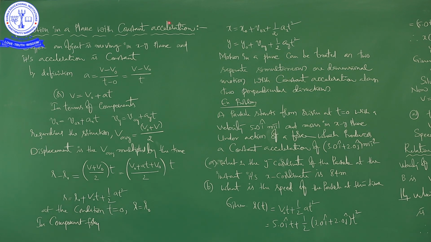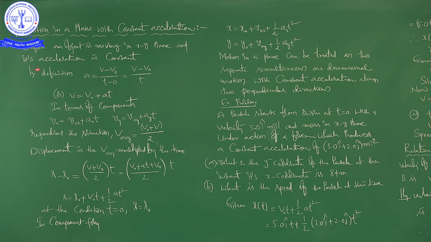I already told you, I will repeat once again because it is an important definition: if a body covers equal amount of changes in velocity in equal intervals of time, however small the intervals may be, then the body is said to be moving with uniform acceleration, okay, right. Now, you can go for this motion in a plane with constant acceleration.